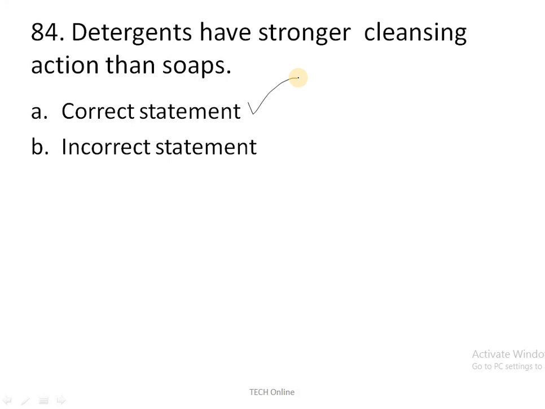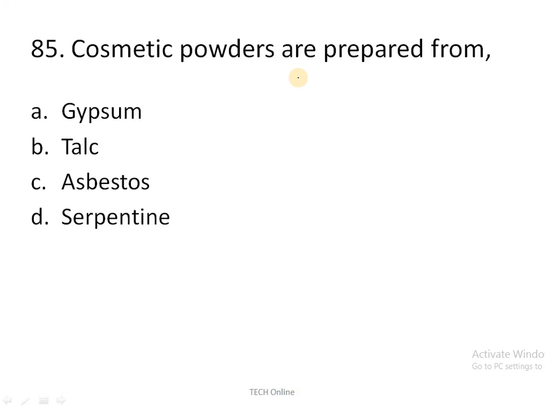Okay. Next question, cosmetic powders are prepared from what? Face powder is nothing but what? Your cosmetic powder is made only from talc. Talc is the correct answer. Gypsum is a wrong answer. Asbestos is also a wrong answer. Serpentine is also a wrong answer.